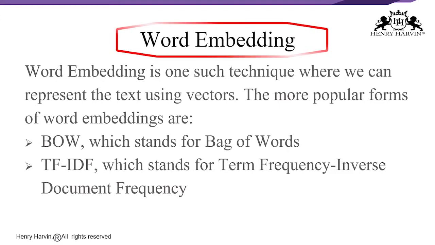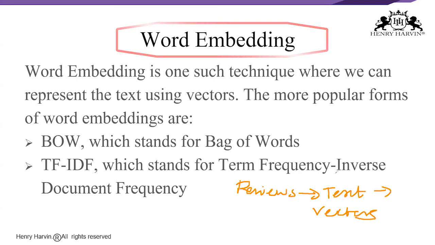First, let us understand how to create vectors from text. There are some reviews, which are in the form of text, and that has to be converted into the form of vectors. This is what we are trying to do.